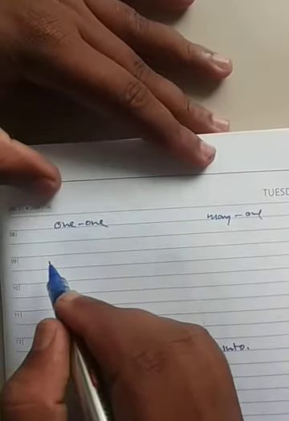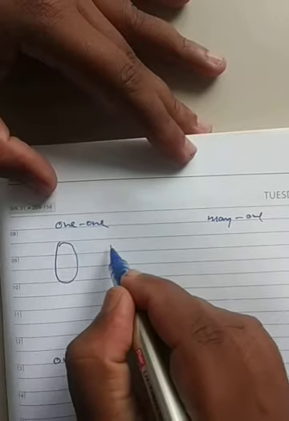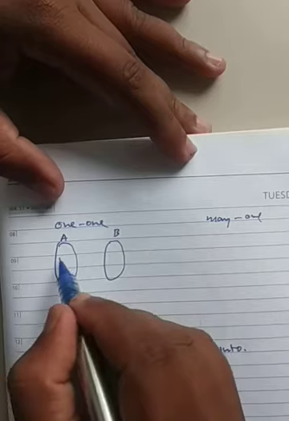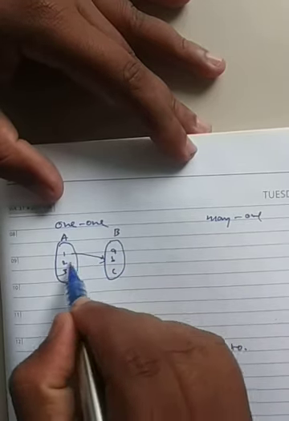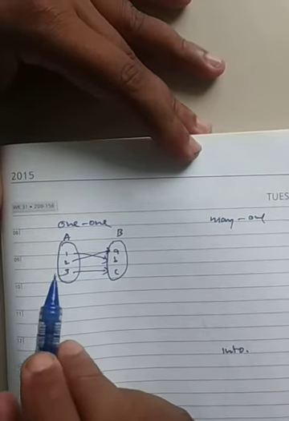See, what does one to one mean? For example, I'm having here, carefully, A and B, domain and codomain. 1, 2, 3 is there, A, B, C is there. 1 is mapping to B, 2 is mapping to A, 3 is mapping to C. First, you say it is a function, right?